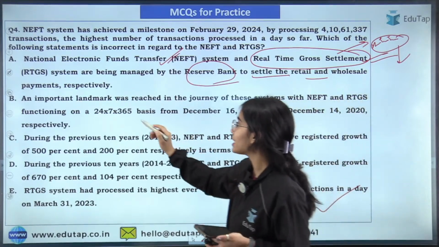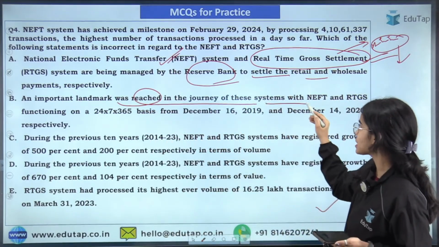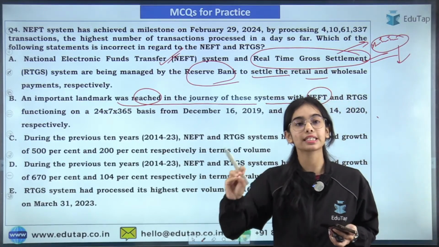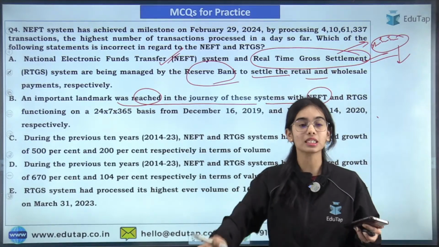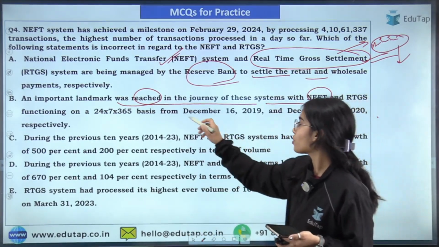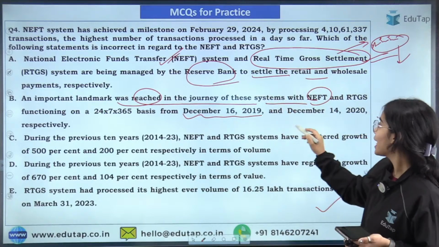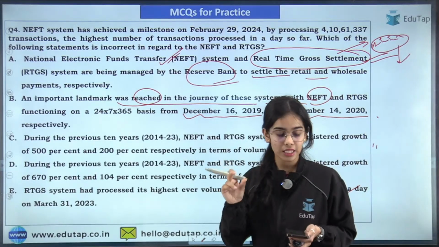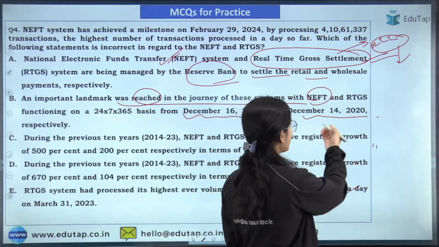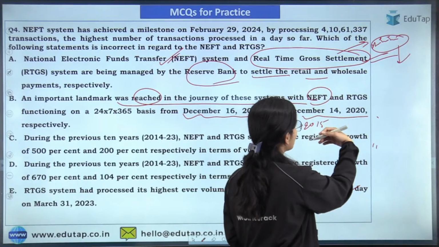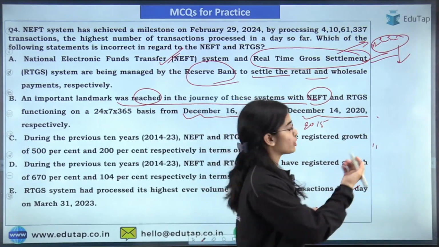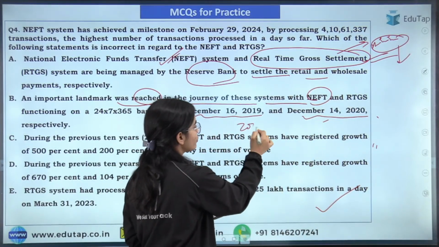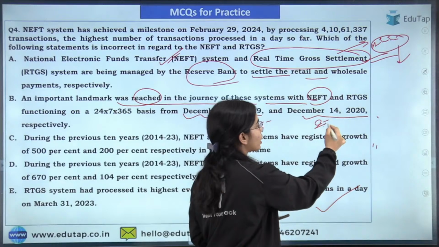Okay, an important landmark was reached in the journey of these systems. NEFT and RTGS started functioning 24/7, 365 days, that is for the whole year. This started from December 16, 2019 for NEFT and December 14, 2020 for RTGS. NEFT started working from 2005 and RTGS started working from 2004.